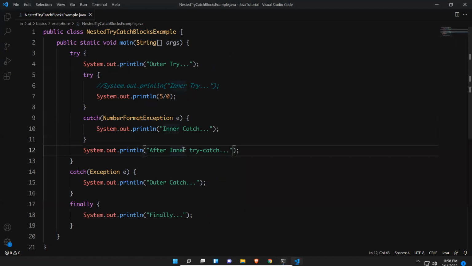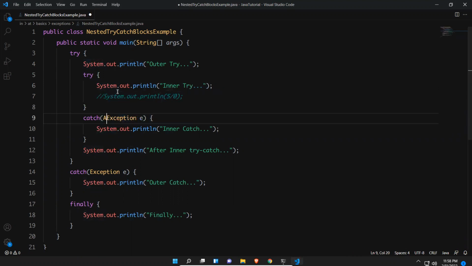So now what we'll do, we'll put everything here properly. So no exception, nothing. I'll put back the arithmetic exception.